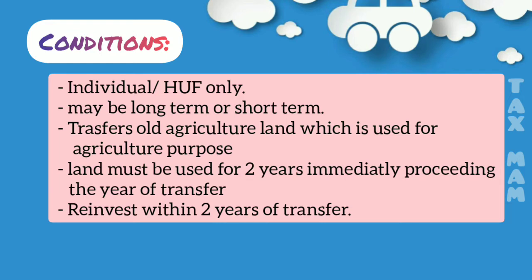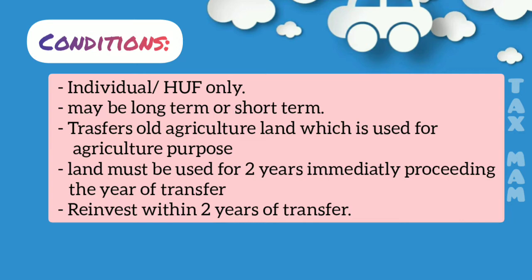What is section 54B? If a person who is an individual or HUF is transferring an urban agriculture land, which has been used for agriculture purposes only, by him or by his parents, for a period of at least 2 years immediately preceding the year of transfer. That means if the person is transferring this agriculture land in 2020, then in the immediately preceding 2 years, 2018 and 19, this agriculture land must have been used for agriculture purposes only by him or by his parents.